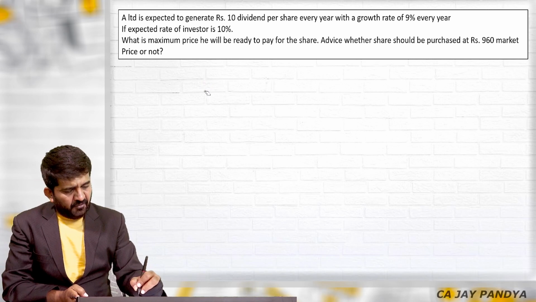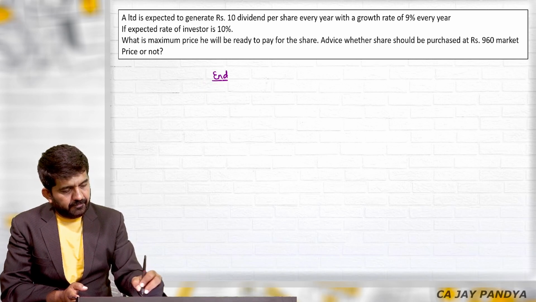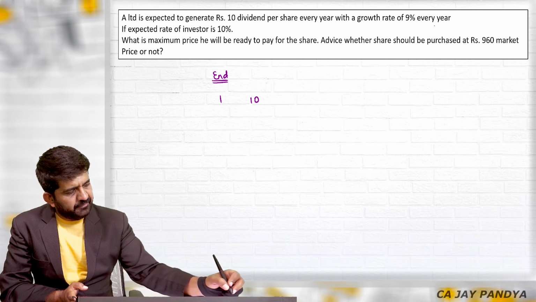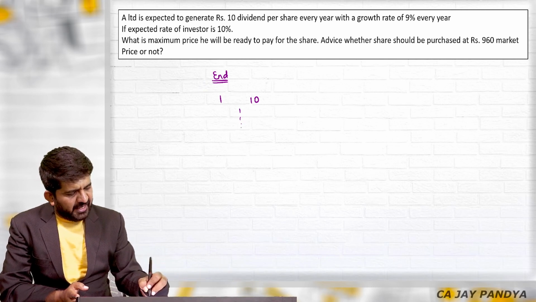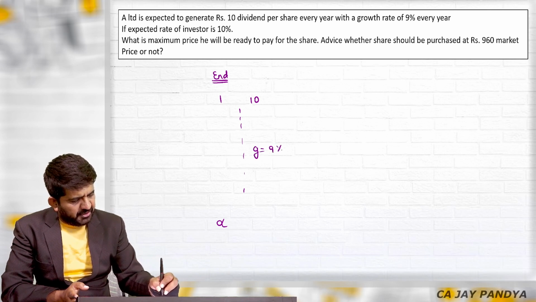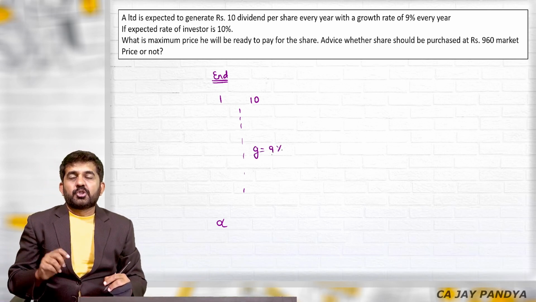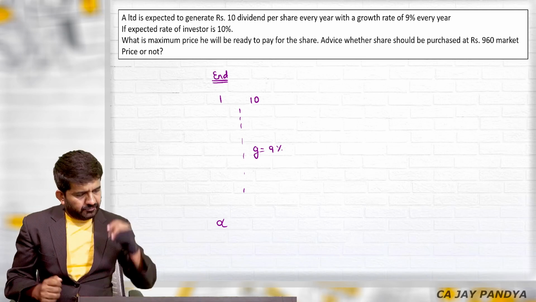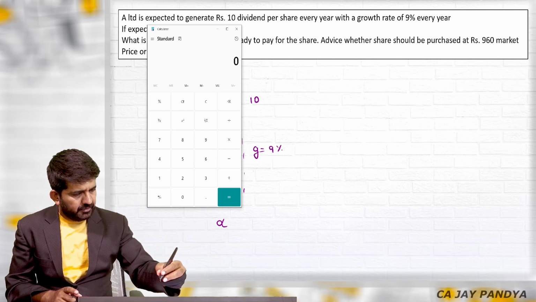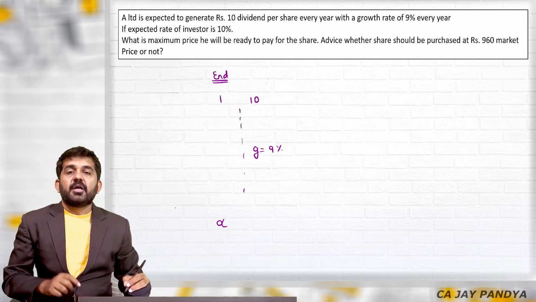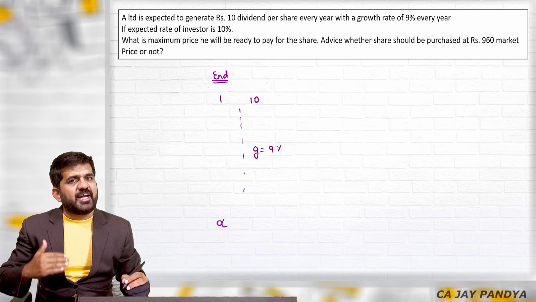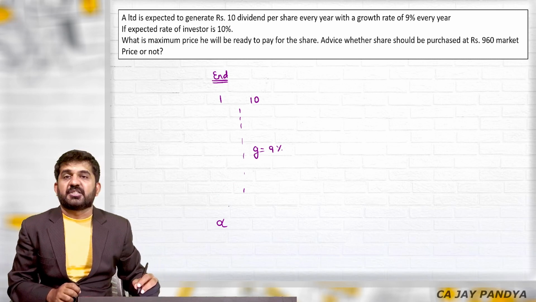At the end of the first year, it is going to generate a dividend of 10 with a growth rate of 9% every year up till an infinite period of time. So 10.9, 9% will be, yes, 10.9. 10.9 will be the cash flow for the second year and it will be growing at 9% every year. So the growth rate is 9%.